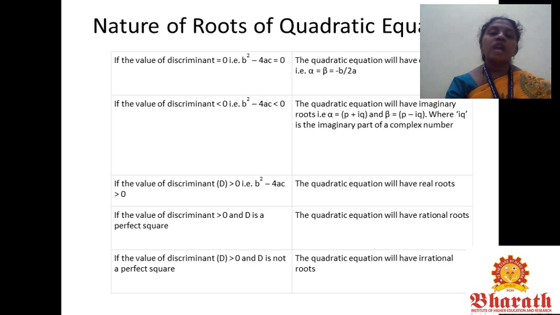If the value of the discriminant is greater than 0, that is b² − 4ac > 0, the quadratic equation will have real roots. If the discriminant is greater than 0 and D is a perfect square, the quadratic equation will have rational roots. If the discriminant D is greater than 0 and D is not a perfect square, the quadratic equation will have irrational roots.